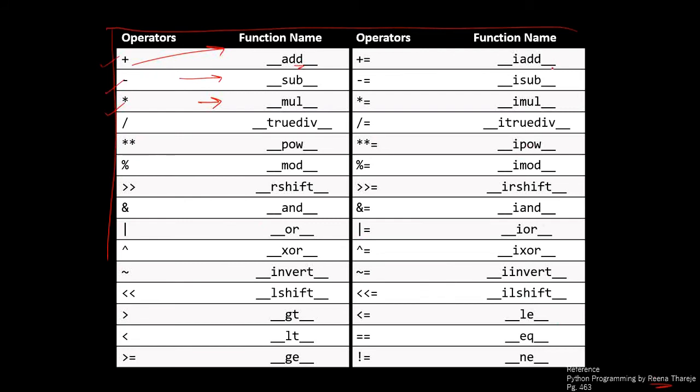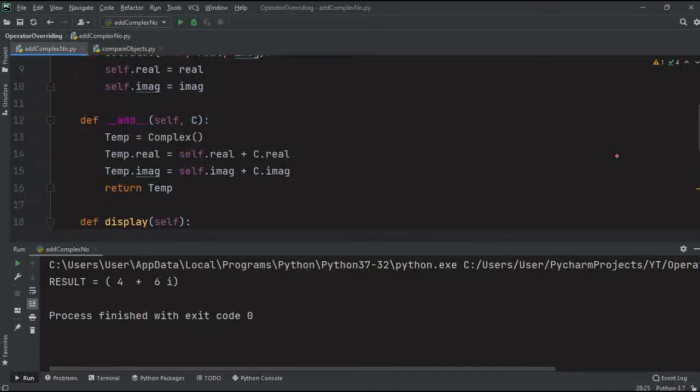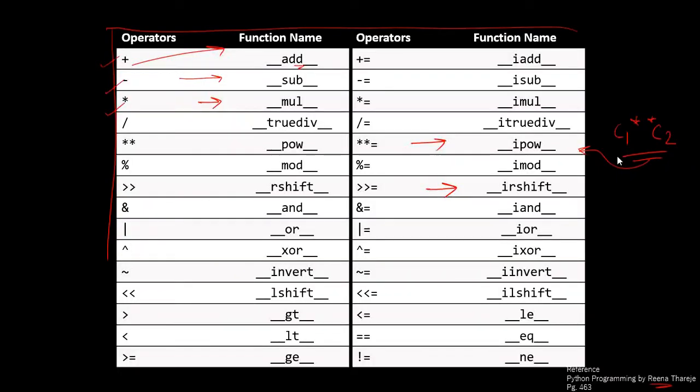Here you can override anything that is listed over here. Like if you want to override the power, like C1 power C2, then you're going to use this method, and you can see how it is done over here. So this is it for the operator overloading's different functions.